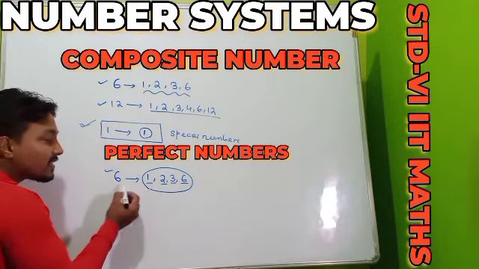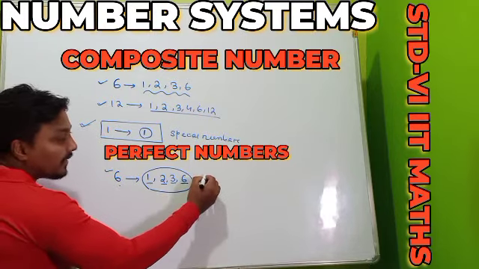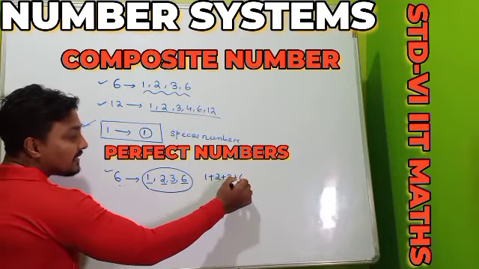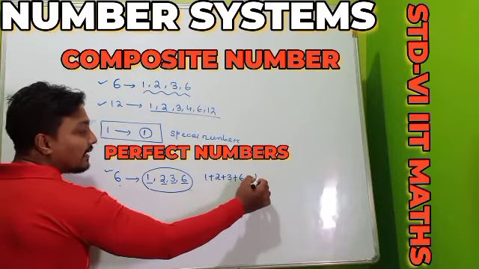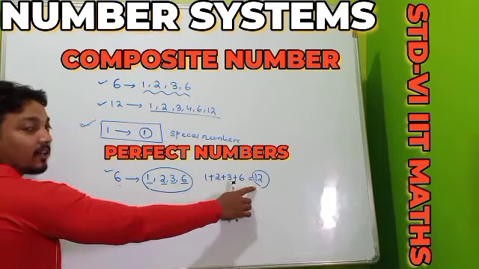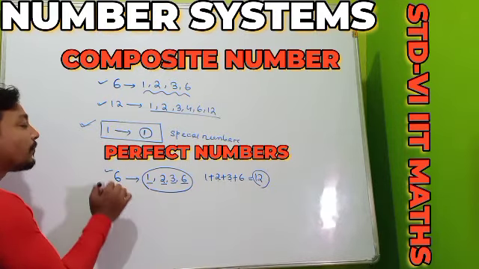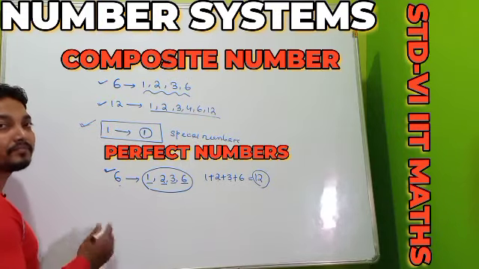See, here 6 has the factors 1, 2, 3, 6. Sum of the factors: 1 plus 2 is 3, plus 3 is 6, plus 6 is 12. The sum of the factors is 12, which is double the original number. So this original number we call our perfect number.